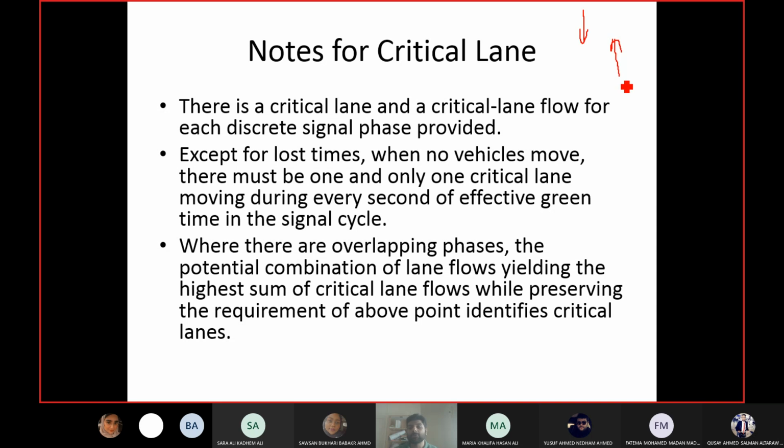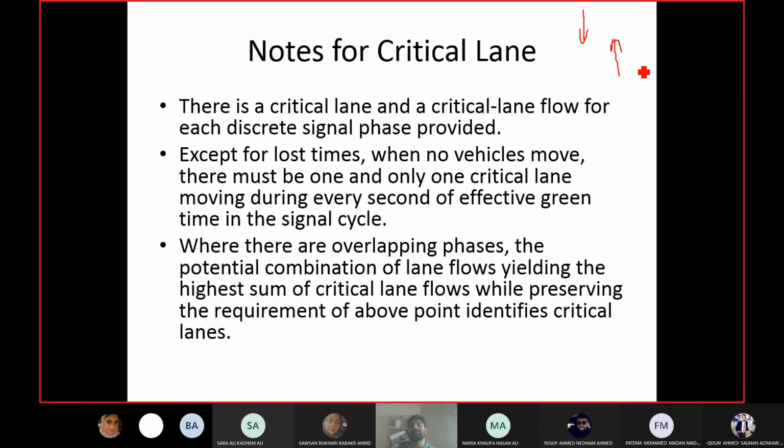Like I said, this one was already started, and then after some time this is started. So their opening time was different, so they are not the same phase. But if you open both the greens at the same time and they also close at the same time, that means it is the same phase. We are allowing two movements in the same phase. So this is not overlapping, this is the same phase.